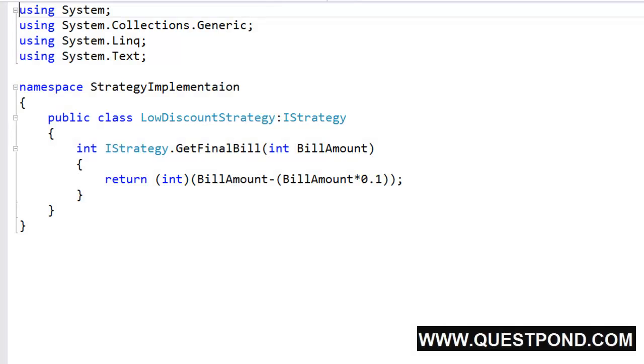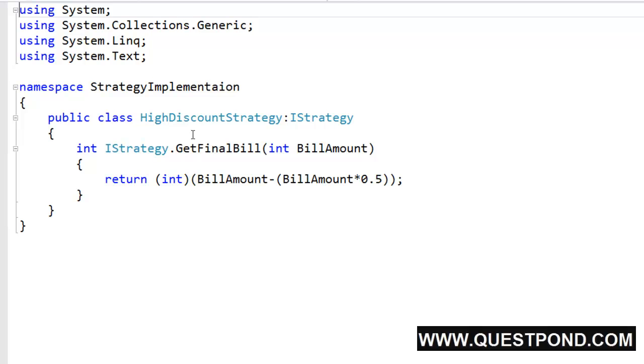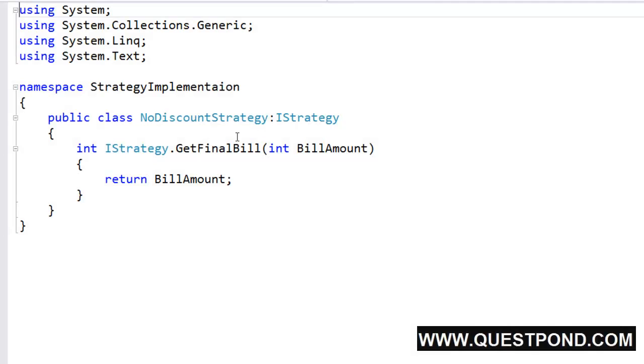First we will create the low discount strategy, which will implement the iStrategy interface, override the getFinalBill method, and return the bill amount with a 10% discount. It's that simple. Now it's time for the second algorithm, or second discounting logic, the high discount strategy, where we are just implementing the iStrategy, overriding the getFinalBill method and returning the bill amount after applying a 50% discount. We need one more kind of discounting logic, that is the no discount strategy. Here we are overriding the getFinalBill method and returning the bill amount as it is.